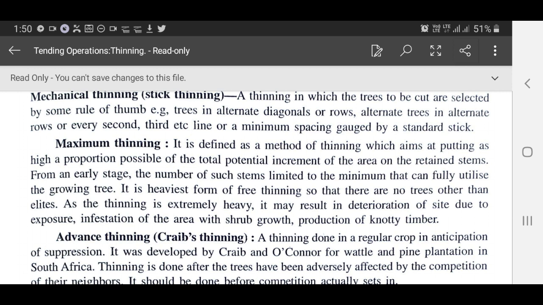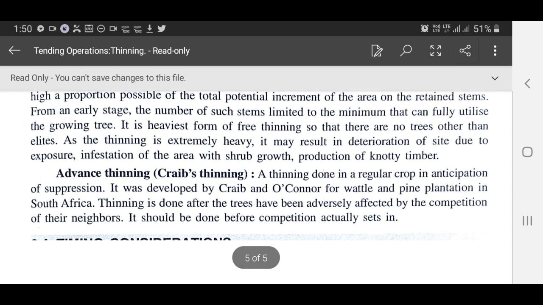Advance thinning. It is also called Krebs thinning, a thinning done in a regular crop in anticipation of suppression. It was developed by Crabb and O'Connor for wattle and pine plantations in South Africa. Thinning is done before the trees have been adversely affected by the competition of their neighbors. It should be done before competition actually sets in.